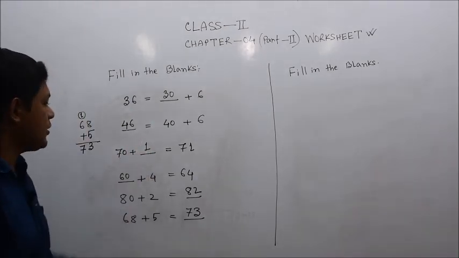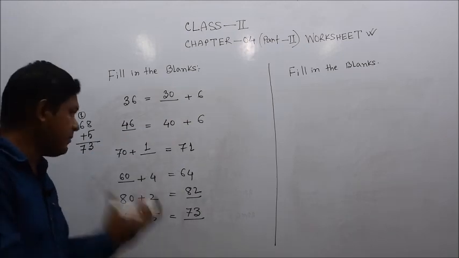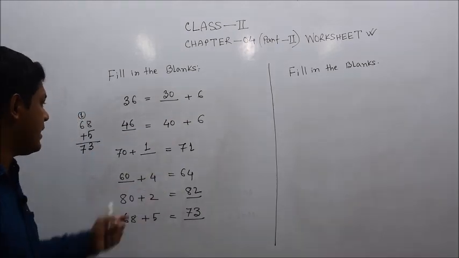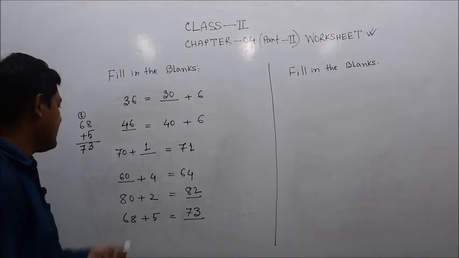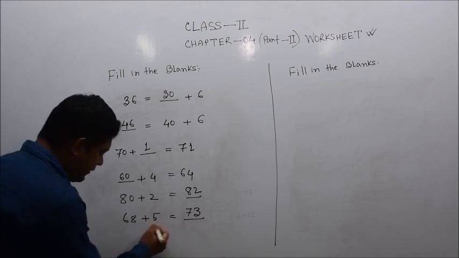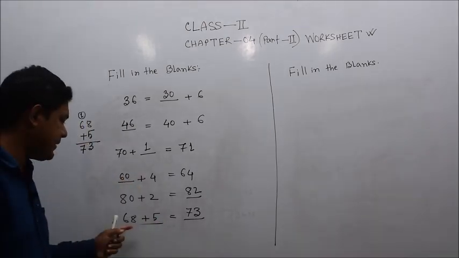Okay. These are all 2-digit numbers, and some of the numbers are already broken, isn't it? 8 tens, 3 tens, 4 tens, 6 ones, 7 tens, 1 ones, 6 tens, 4 ones, isn't it? It is in this way, but one is different here. This number is different. Why different? Because 68 is here, not 60.